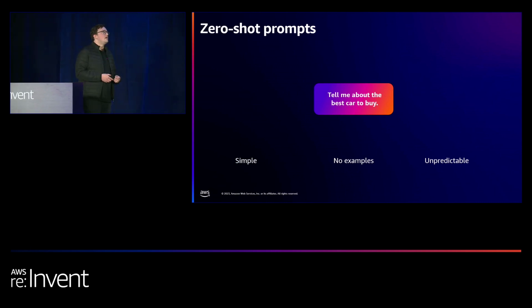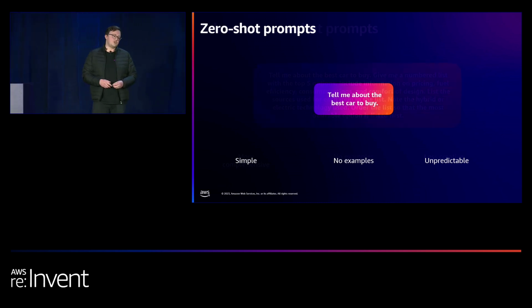In the simplest approach to prompt engineering, we have zero-shot prompts. This is a super simple task description. Tell me about the best car to buy. We're not giving any examples, and the output's actually going to be quite unpredictable. Unpredictable is a negative way of saying it. It's going to be very creative, but we don't necessarily want it to be very creative when we're trying to integrate this into our application.